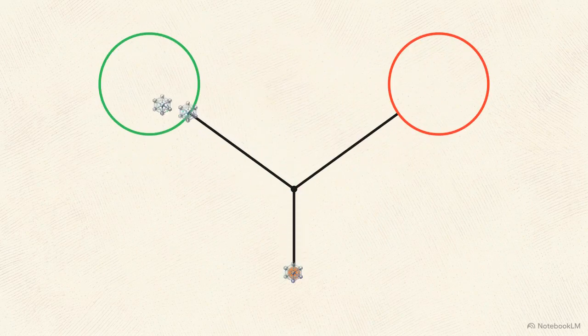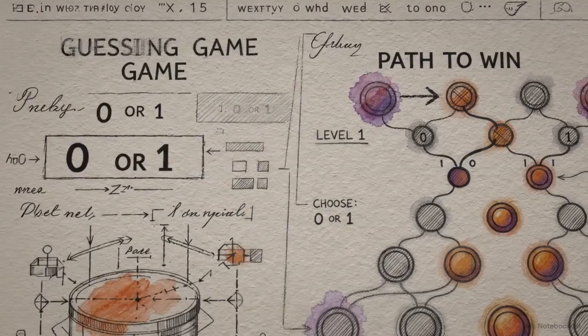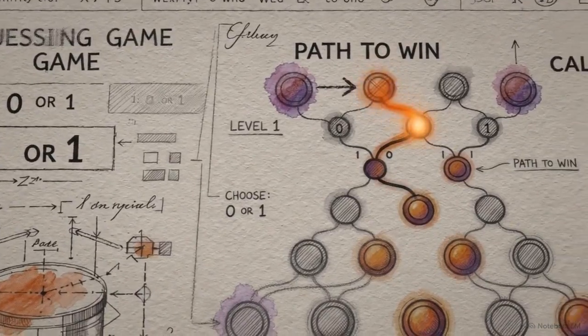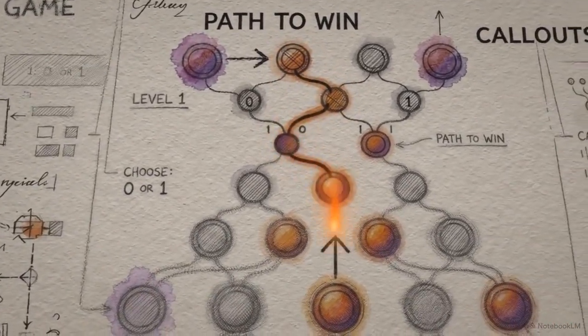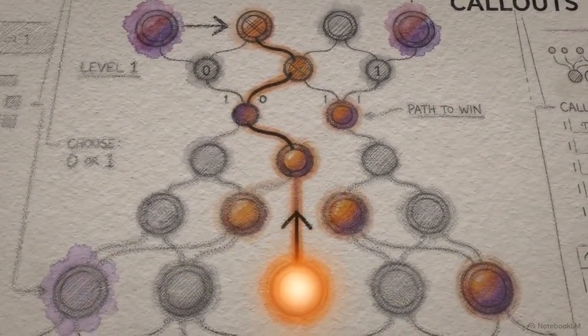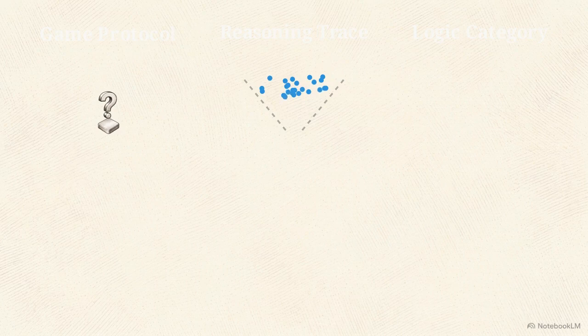Every game ends in a definitive binary outcome. The model either wins by reaching the objective or it loses. By constraining the environment, the simple game becomes a precise stress test designed to isolate specific logic pathways. Each of these games is mapped to a specific type of logical reasoning. In the Akinator protocol, the model asks binary questions to deduce a secret object. This isolates deductive and multi-hop reasoning, forcing the model to synthesize information across multiple rounds to rapidly narrow the search